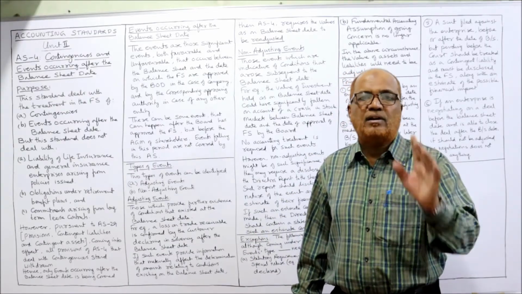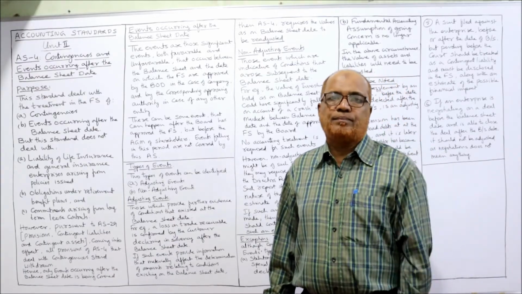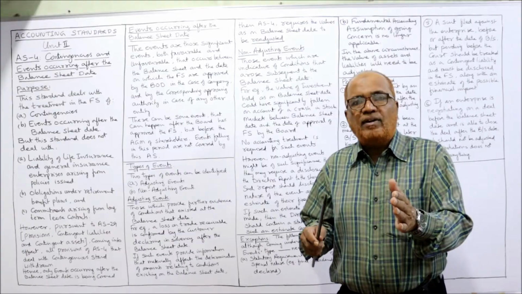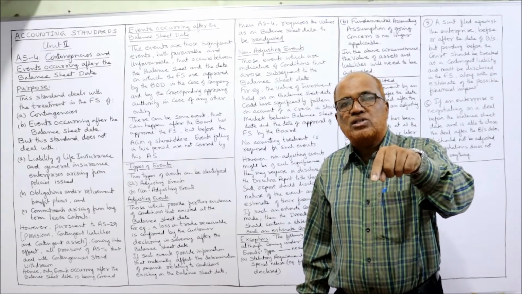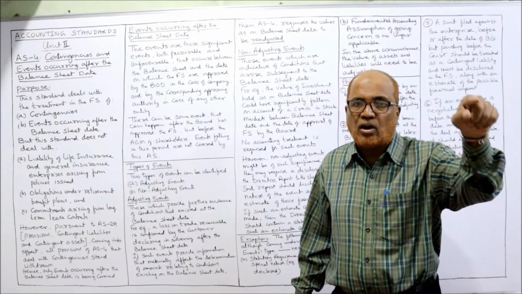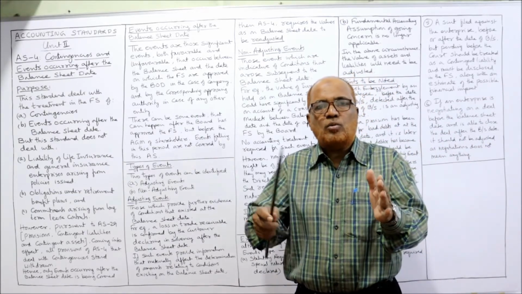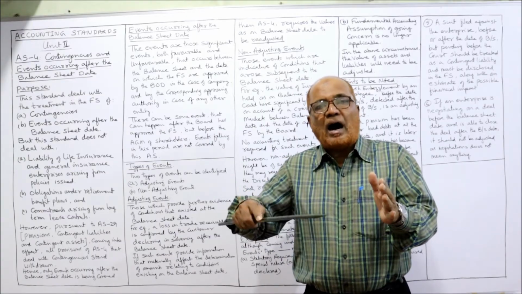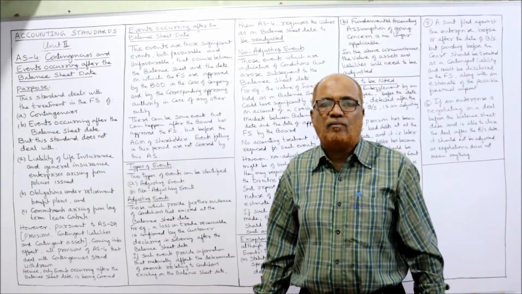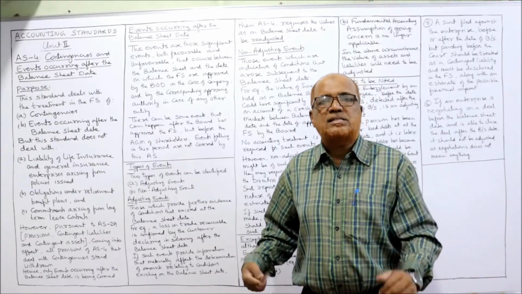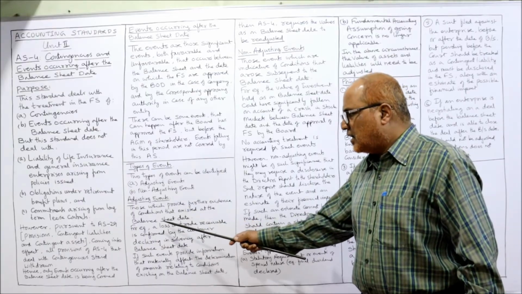This is a significant event, and this event should be adjusted because this event happened after the balance sheet date of those conditions which were existing on the date of balance sheet. On the date of balance sheet, 10,000 rupees are due from the customer. After the date of the balance sheet, we come to know that the customer has become insolvent. It is an adjusting event.